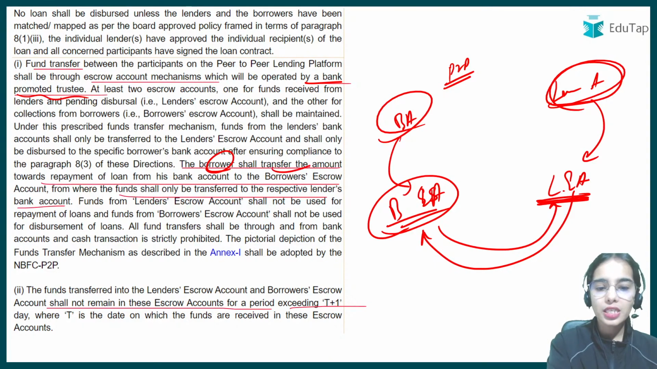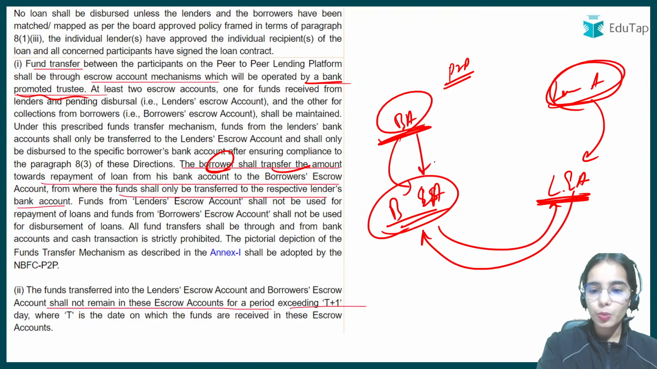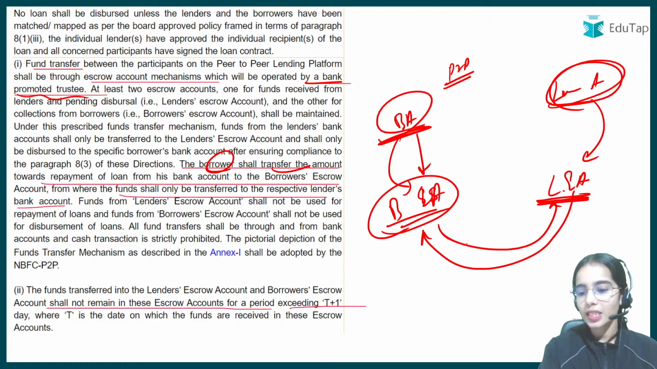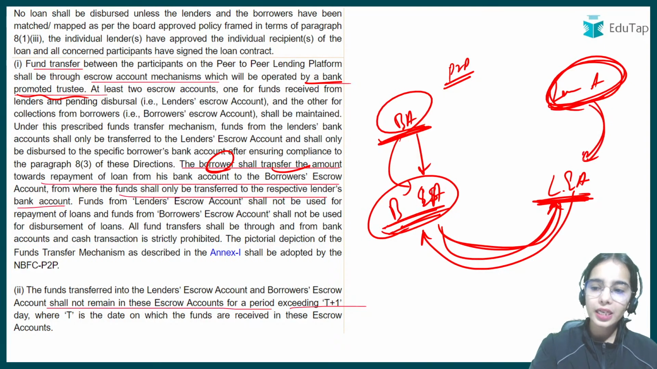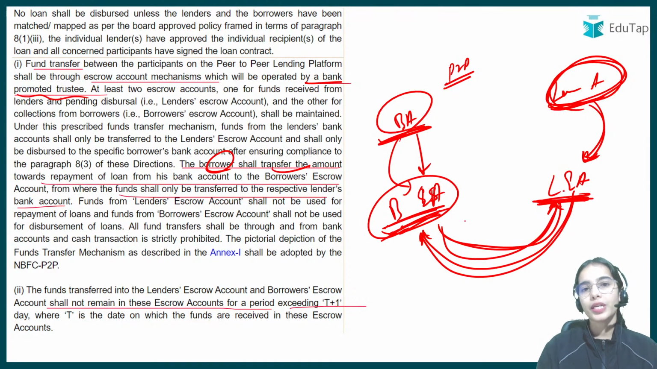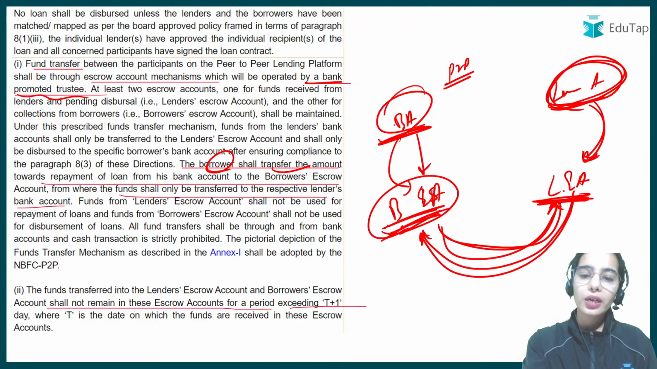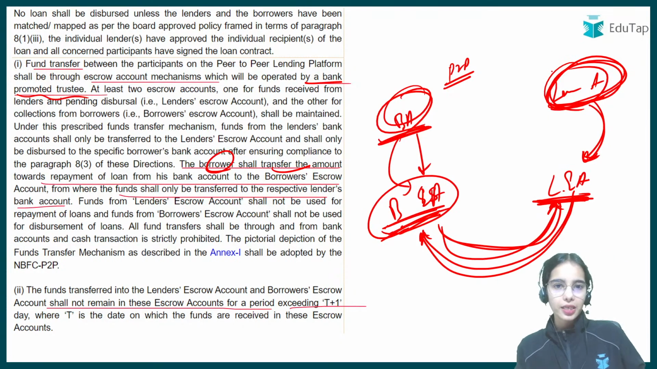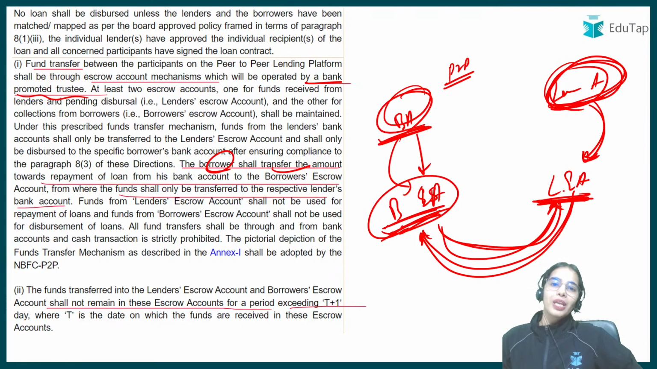So the borrower shall transfer the repayments to the borrower escrow account, and through the borrower escrow account, the repayments will be made to the lender escrow account. From the lender account, the lending amount should be sent to the lender escrow account, and from the lender escrow account the money will be transferred to the borrower escrow account. So the borrower account and the lender account should never be connected directly. They should be connected through the escrow account.